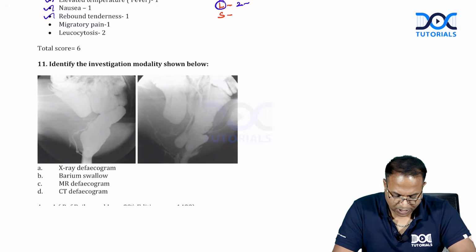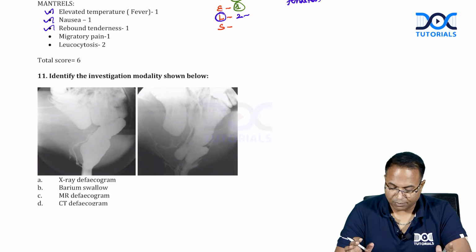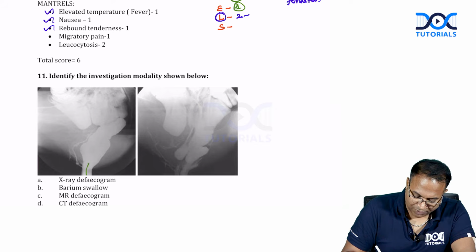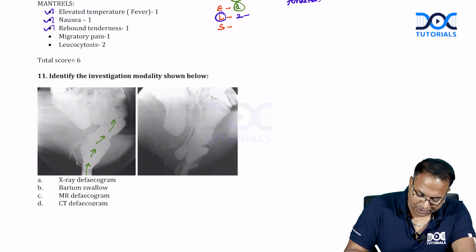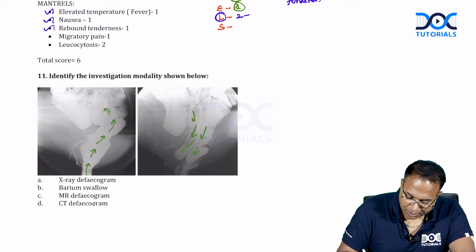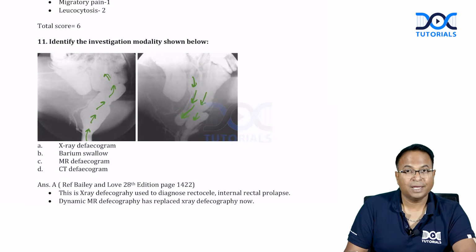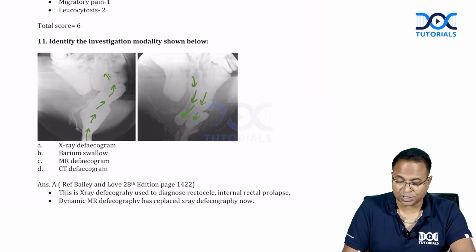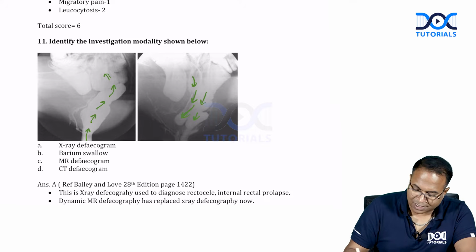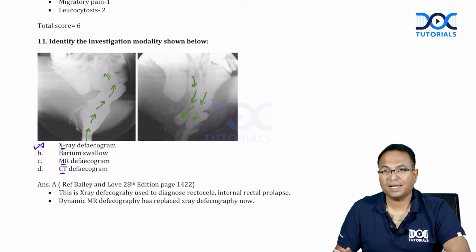What is the investigation modality shown here? This is a new updated question combining radiology and surgery. In this question, contrast is given through the rectum, and we are allowing the patient to go for motion. As the patient is passing motion, you can see there is a descent of the rectum internally. So it is mainly used to diagnose internal rectal prolapse and sigmoidocele. Basically, the question is asking whether it is an X-ray, MRI or a CT. It is a very simple X-ray defecogram. That's all.